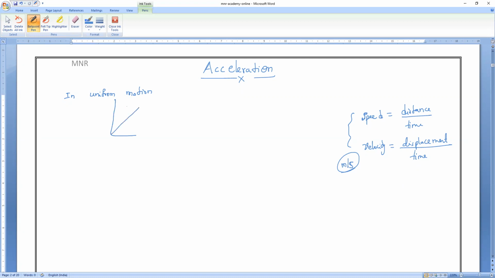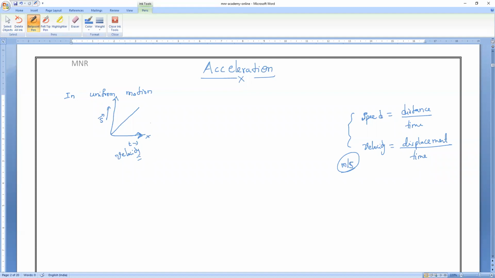On the x-axis it will be time, and on the y-axis displacement or distance. Let me take displacement only. So I'm drawing displacement versus time. Definitely it is a graph for velocity. Clear, everybody?